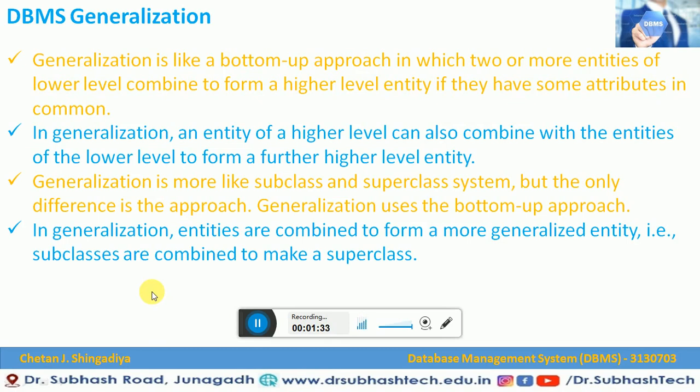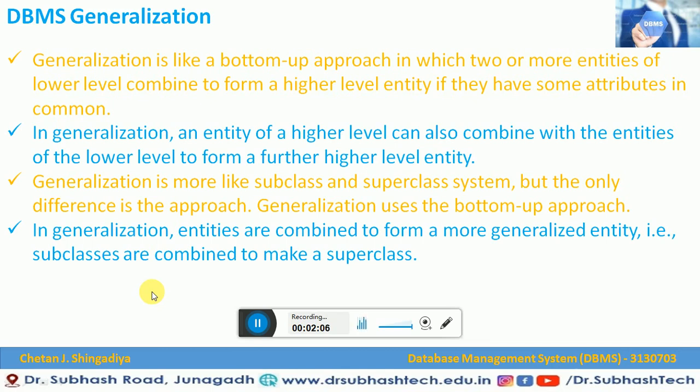So what is generalization? Generalization is a bottom-up approach in which two or more entities of lower level combine to form a higher level entity if they have some attributes in common.